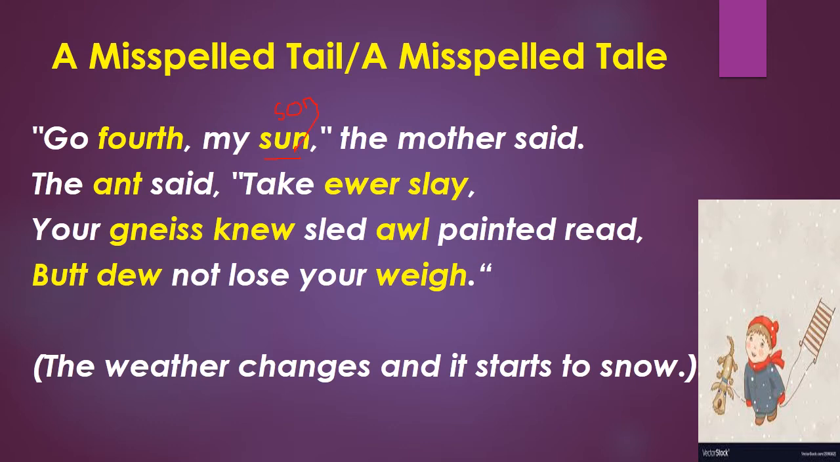Okay, the mother said. The aunt said, take your sleigh. So here you can see aunt spellings. This is an insect, and you are going to write down aunt, A-U-N-T, aunt. Aunt is a relative on your mother's side or your father's side. So here you are going to write down the spelling of aunt, A-U-N-T. You write correctly in your notebooks. Okay, take your, now see this pronunciation is American, so you are going to write down the spelling of your, Y-O-U-R, your.